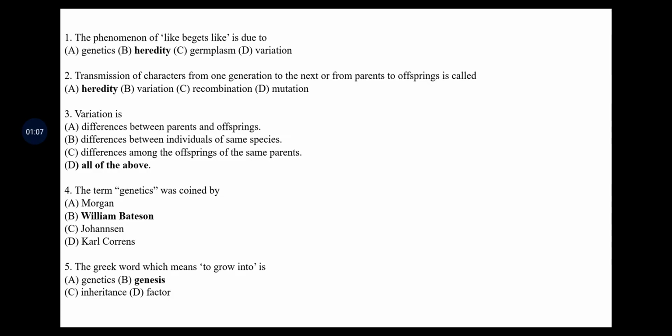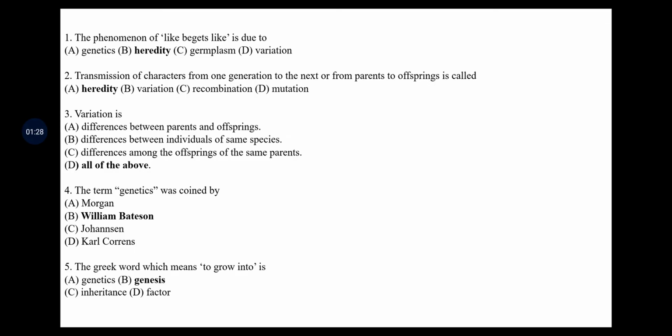Variation is, the options are: differences between parents and offspring, differences between individuals of the same species, differences among the offsprings of the same parents, and all the above. The answer is variation, meaning it may be any of the above answers. Means all the above is the answer.